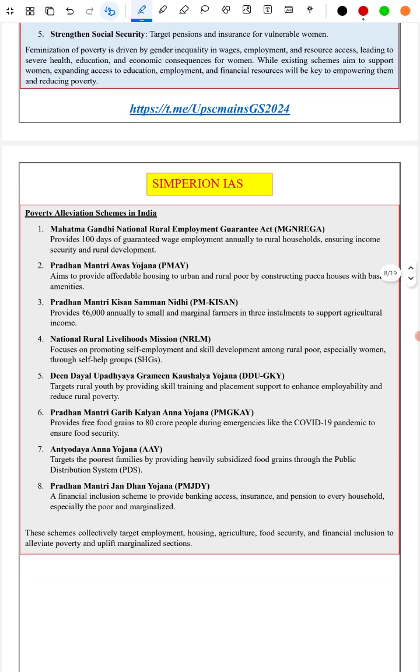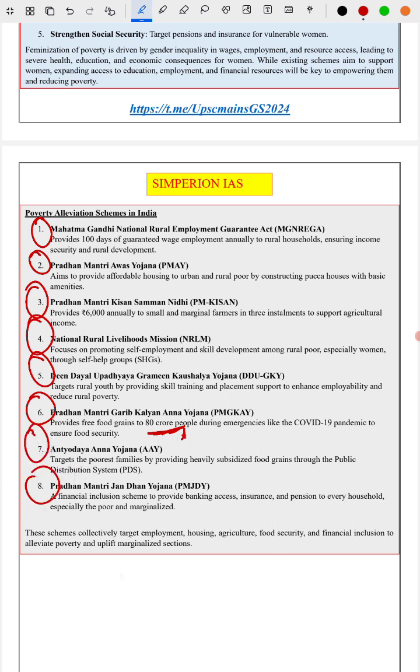Next is poverty alleviation schemes. In general, the major poverty alleviation schemes are NREGA, Pradhan Mantri Awas Yojana, Pradhan Mantri Kisan Samman Nidhi, National Rural Livelihood Mission, Deen Dayal Upadhyaya Gramin Kaushal Yojana, that is for skill development and self-employment, and Pradhan Mantri Garib Kalyan Yojana, where 80 crore people are given food security, the ration, the PDS. Antyodaya Anna Yojana and also Pradhan Mantri Jan Dhan Yojana, that is DBT, access to bank, financial inclusion.